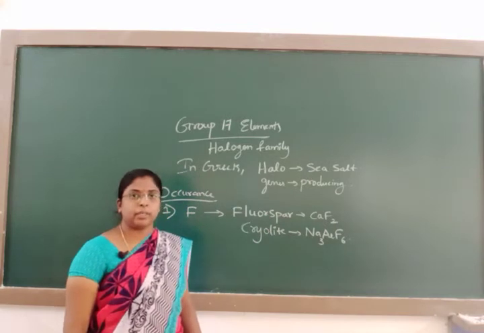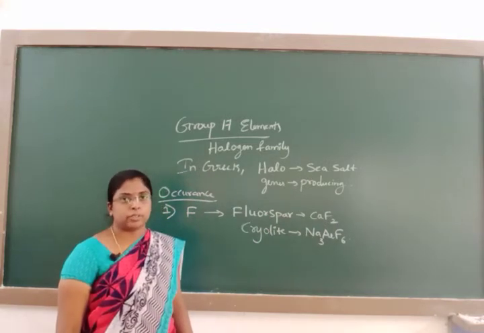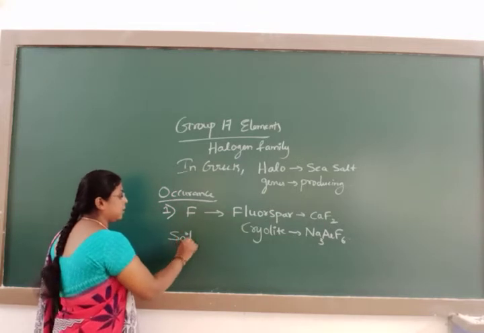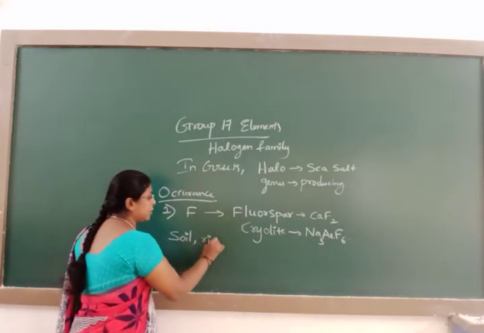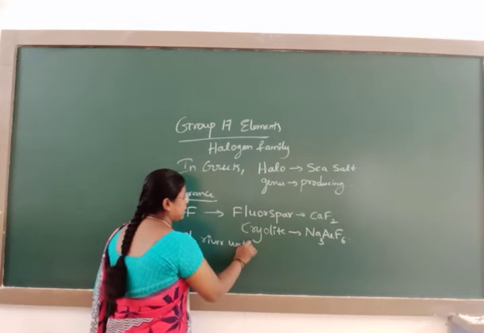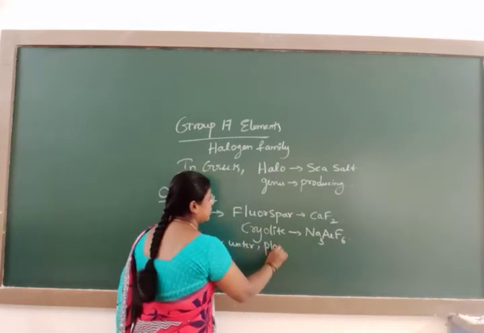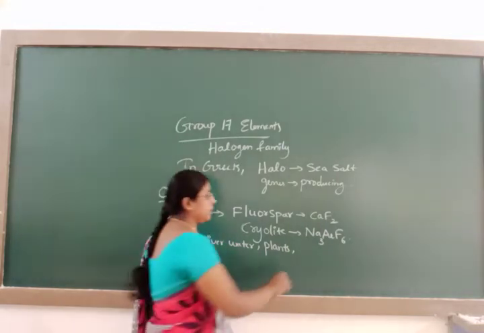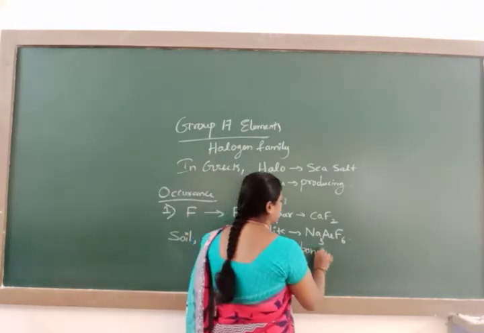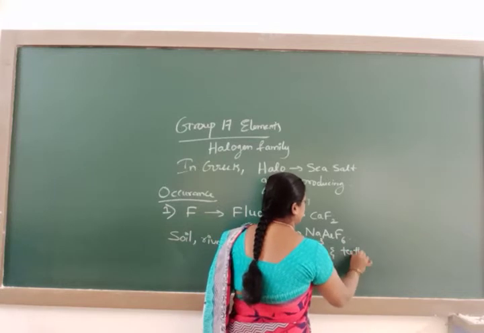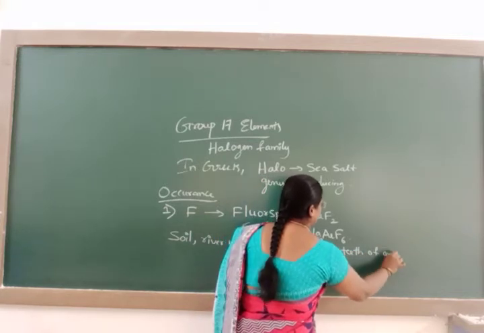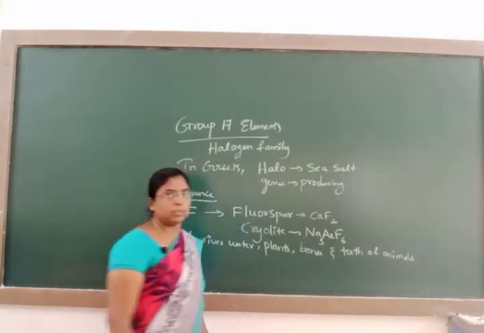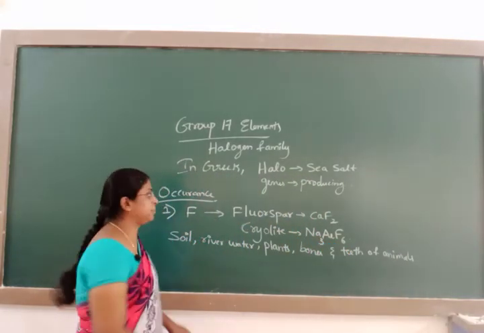Fluorine is also present in soil. It is present in river water, in plants, and in bones and teeth of animals. These are some of the sources of fluorine.